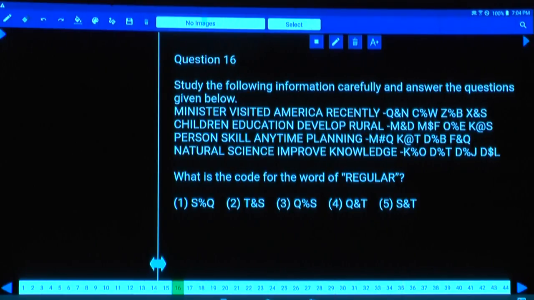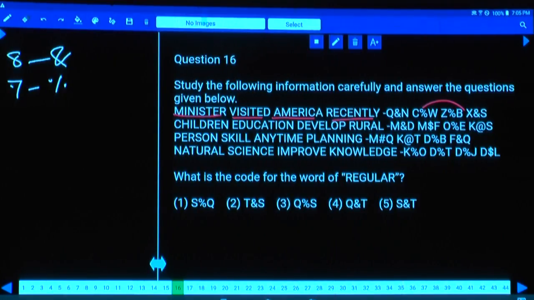Then coming to the symbols. Now minister has 8 letters, and America, visited is 7. Visited is 7, America is 7. Hence these two are percentage and percentage. And here minister is 8, recently is 8, hence an 8 letter word. And what is the code? For a 7 letter word, the code is percentage.